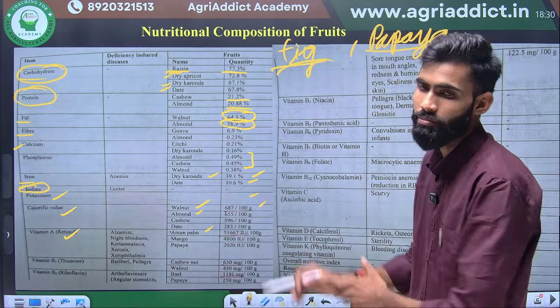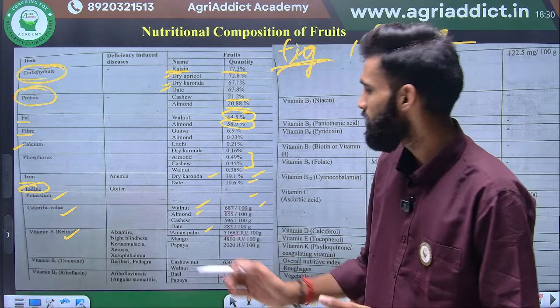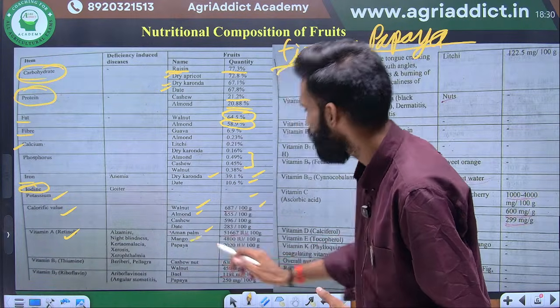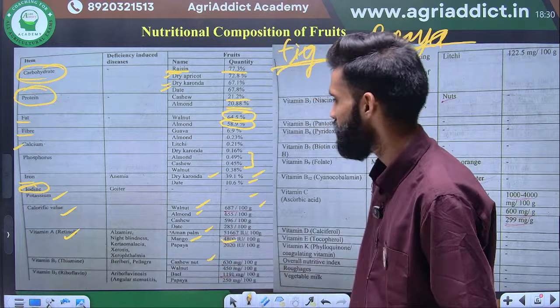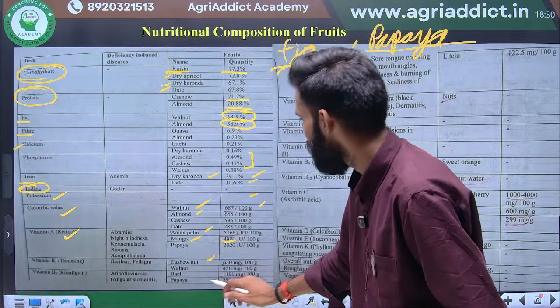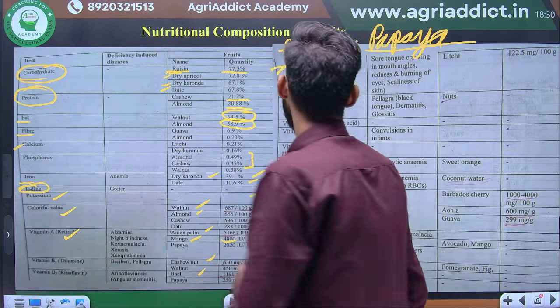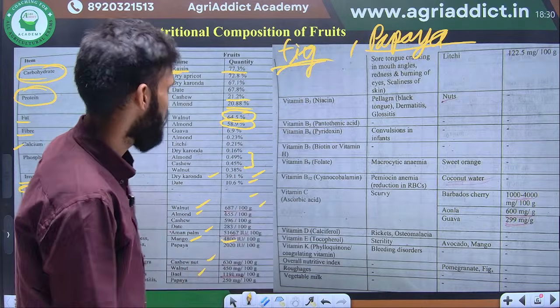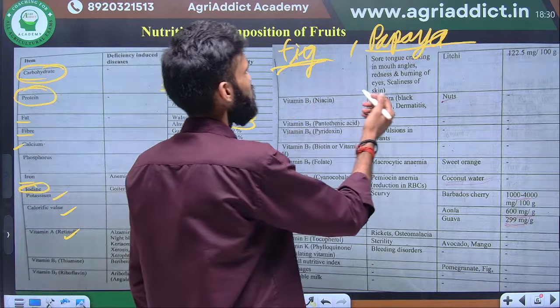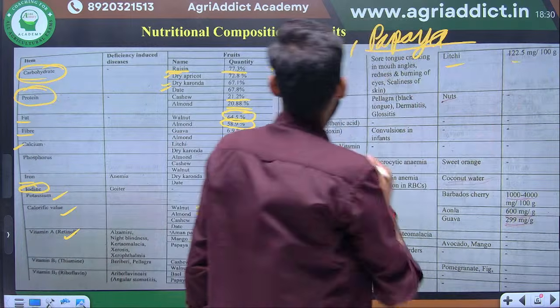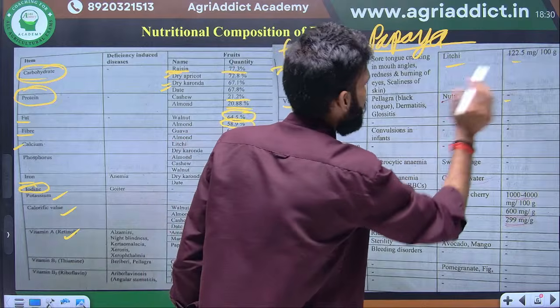The Aonla plum is a minor crop. Therefore, we have considered the mango as the maximum. Okay. Similarly, in vitamin B1, cashew nut is the maximum. Vitamin B2, again the bael is the maximum. Okay. Next, the vitamin B3. These are minor vitamins. They may not be asked in your exam. So lychee.